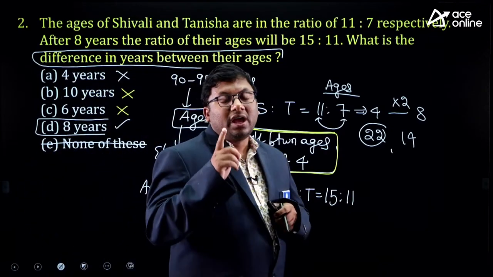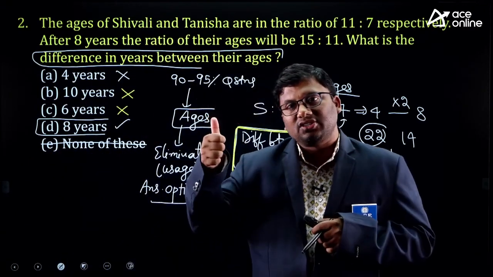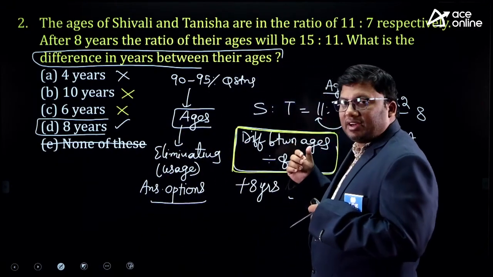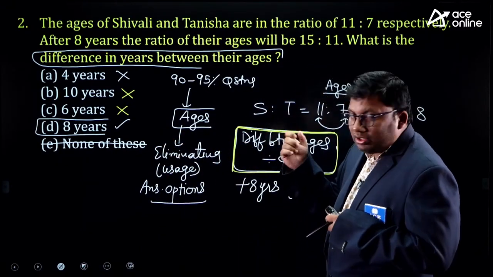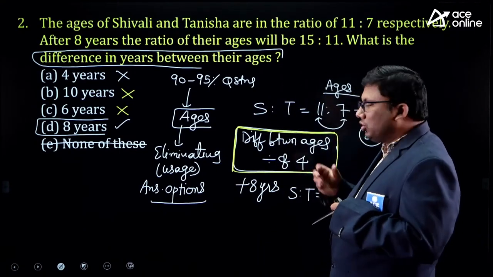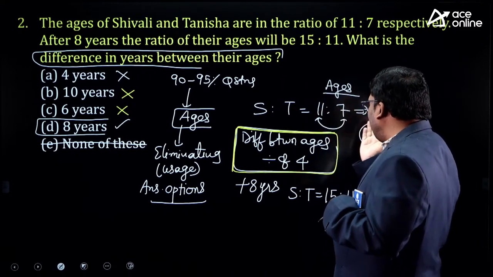Therefore, option B and option C are eliminated. First step, I hope it is very clear. Second step, 11 and 7, difference is 4. I took option C, it is 8. 4 is becoming 8, into 2. So it is 22 and 14.